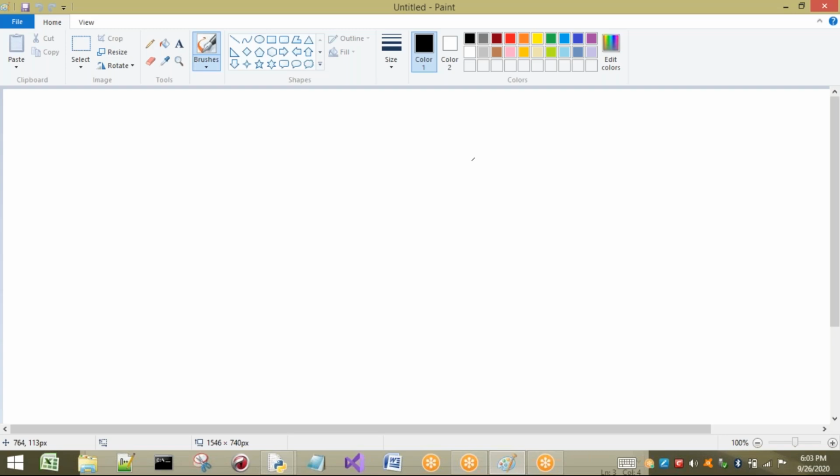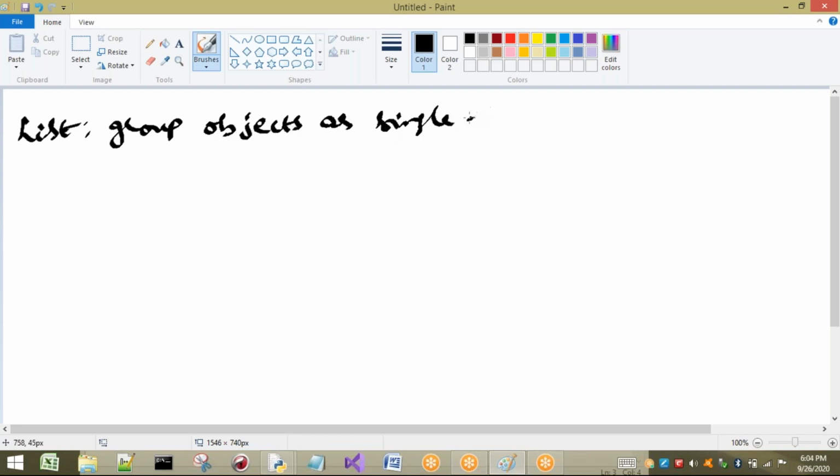First, let us discuss the properties of a list. If we want to group objects as a single entity, what is meant by an object?